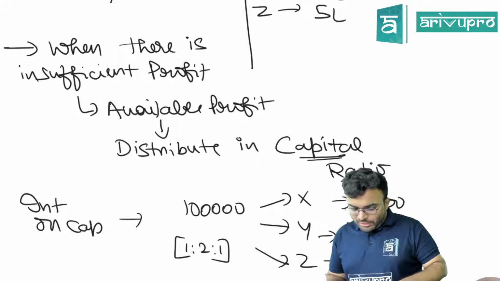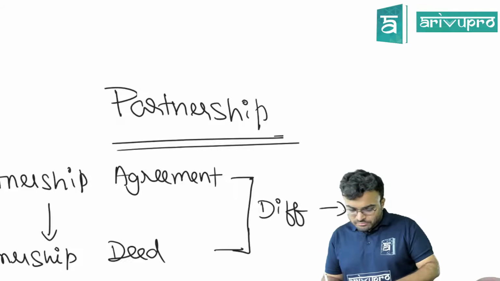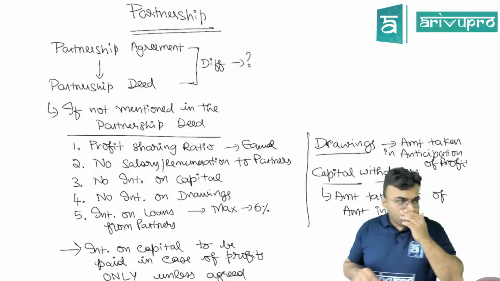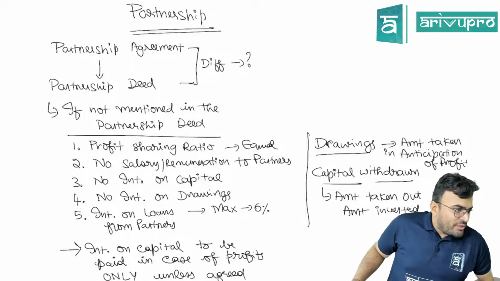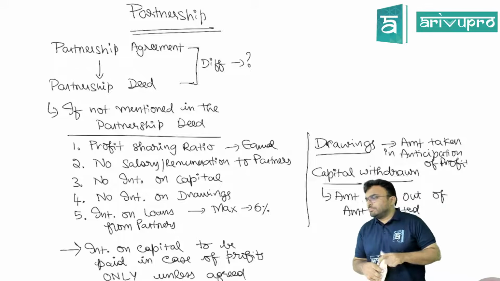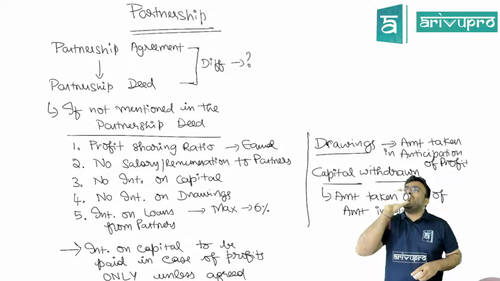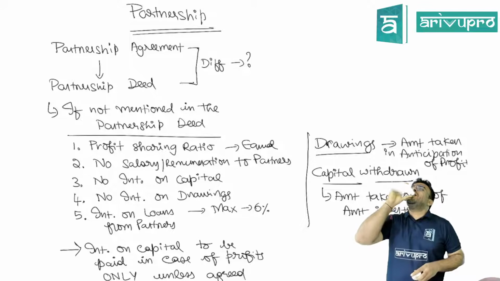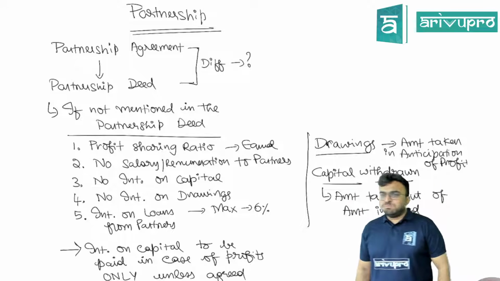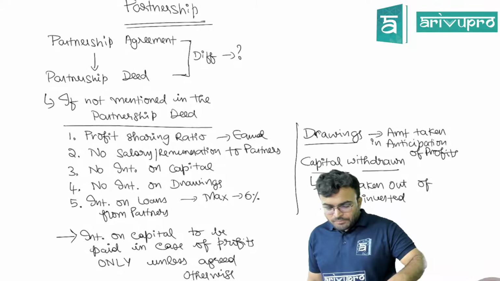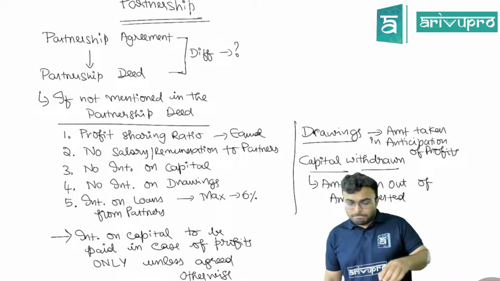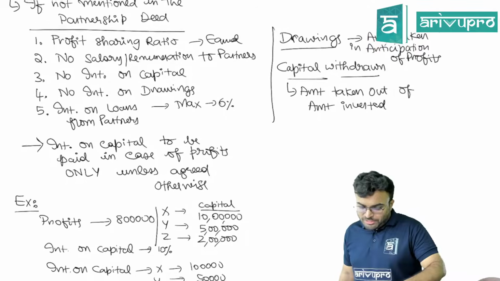Yes. I think you can write. These things you have to have in your notes. X and Z 25,000, Y 50,000. Yes, that's correct. Right, guys, all this you have to write. Maybe from here you can start. If not mentioned in the partnership deed.